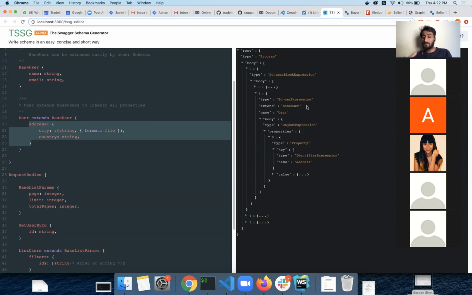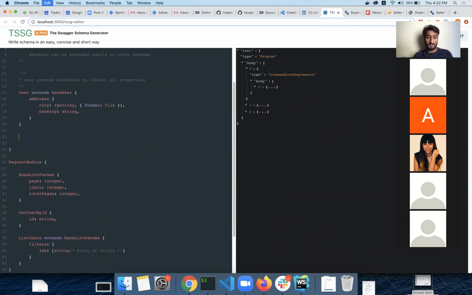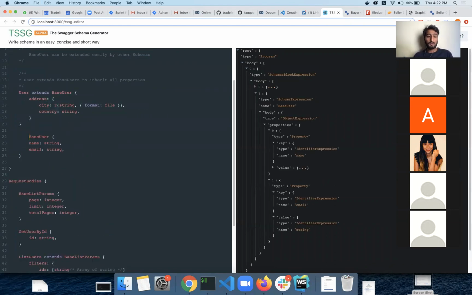So it will be helpful for us to build something that will work with code splitting as well. And the good thing is it will not matter if this is on the top or if it's after the usage of it. So you do not need to declare it before usage.